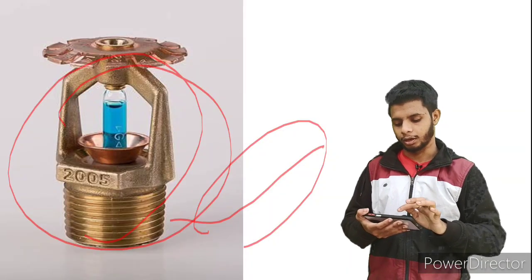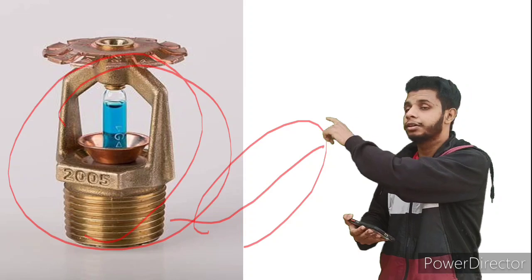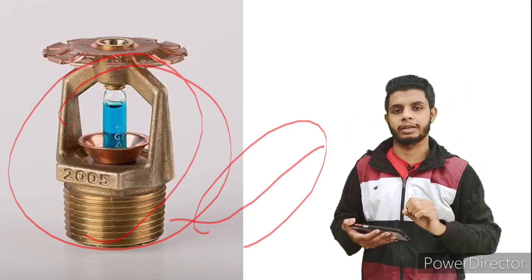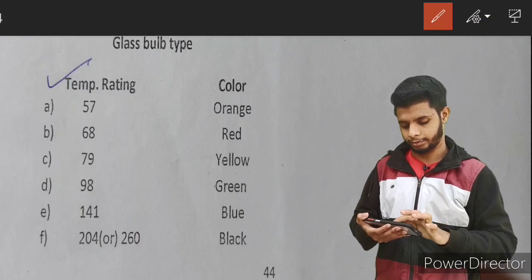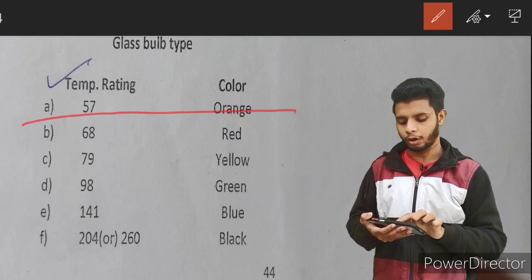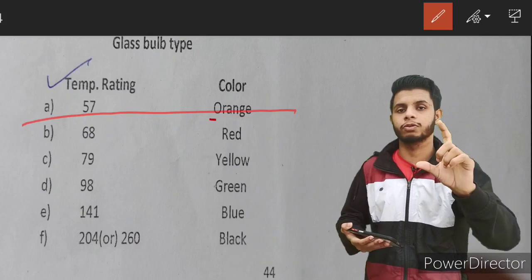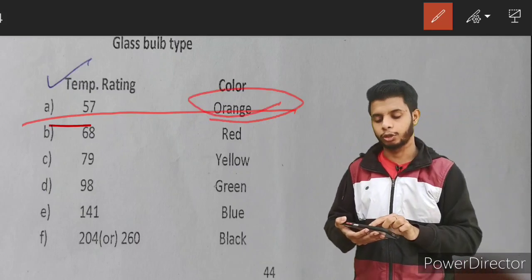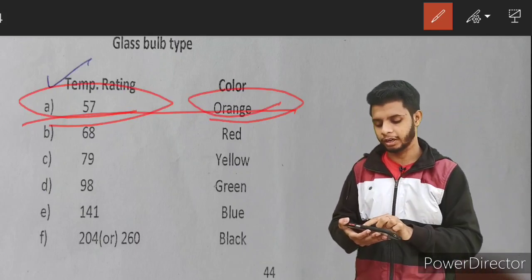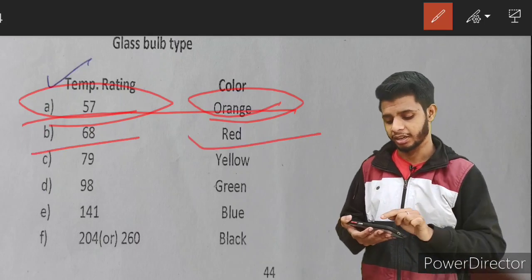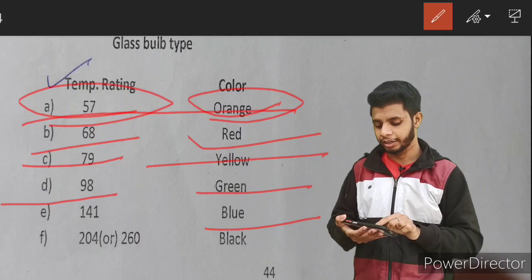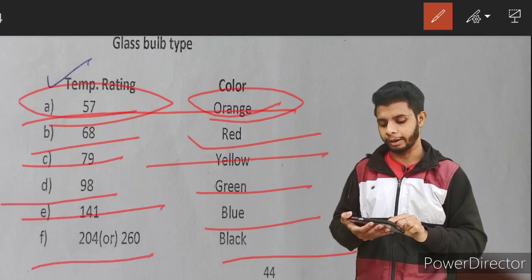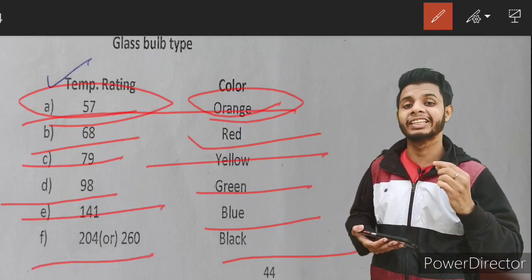But before going there, as I told you initially, you can see one blue color here, guys. This color code is available inside it, and I'll show you now. See, this is the color code. If you find orange color in that specialized fluid, it means that sprinkler will burst at 57 degrees Celsius. If it is red, then it is 68 degrees Celsius. Yellow means 79, green means 98, blue means 141, and black means 204 to 260 degrees centigrade, which is used for high hazard applications.